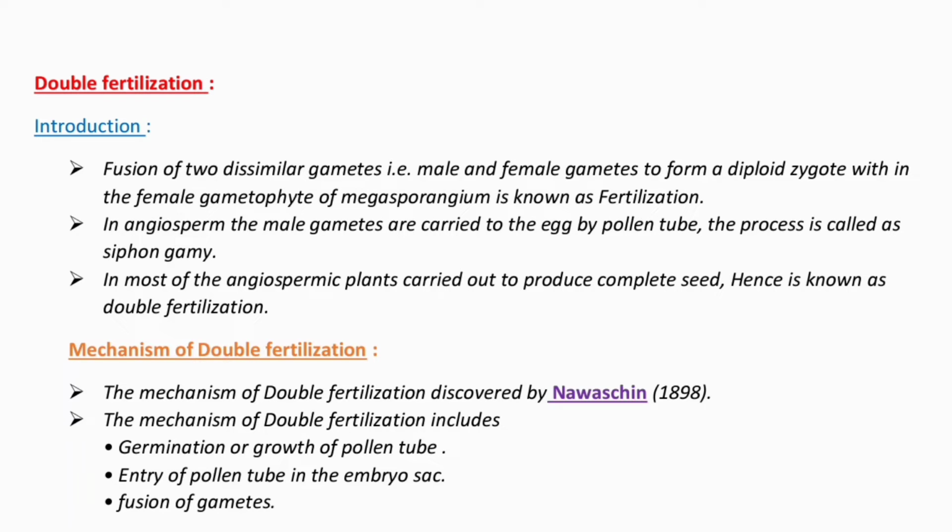Mechanism of double fertilization. The mechanism of double fertilization was discovered by Nawaschin in 1898. The mechanism includes first, germination or growth of pollen tube; second, entry of pollen tube in the embryo sac; third, fusion of gametes.